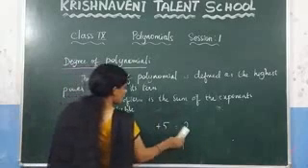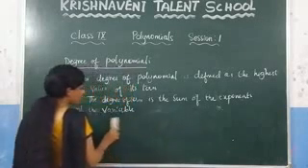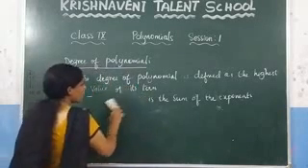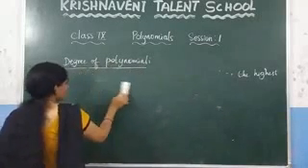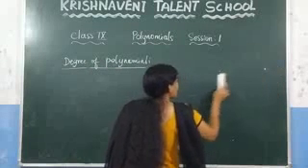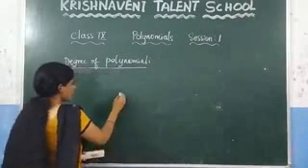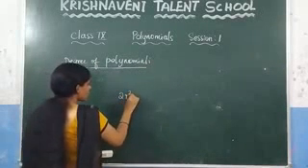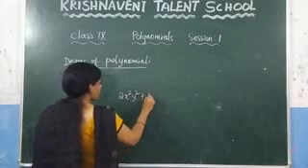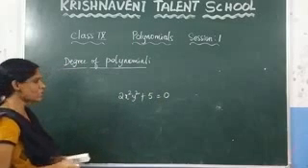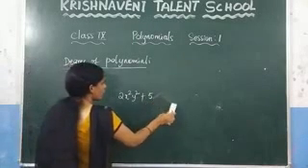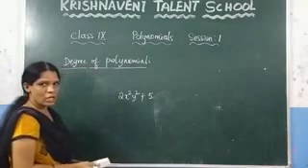Suppose you have been given the polynomial in 2 variables, then how do you find it? Here you can find it by the sum of the exponents. Consider one example, 2x squared y squared plus 5 is equal to 0. Let us consider this equation here. If you want to find the degree of this polynomial, how do you find it?